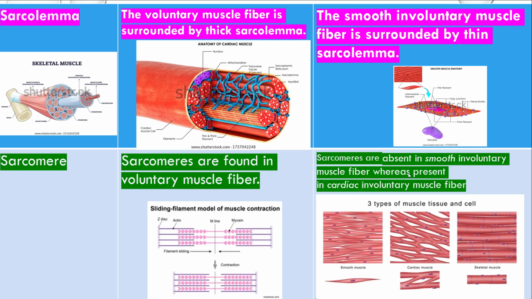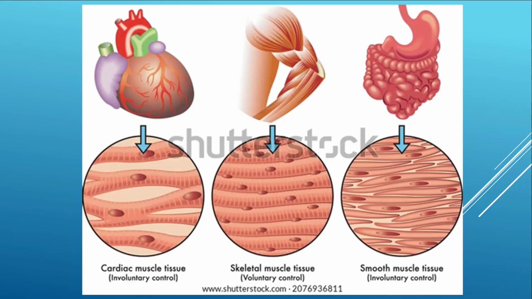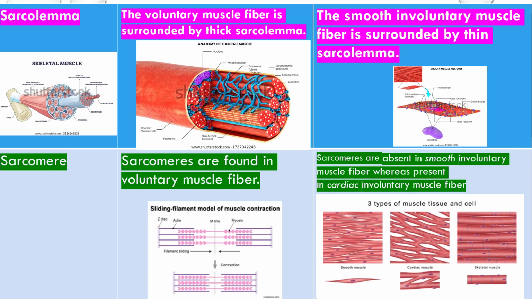Sarcomeres are absent in smooth involuntary muscle fiber, whereas they are present in cardiac involuntary muscle fiber. Here you can see the cardiac muscle and you have the striae or strips.